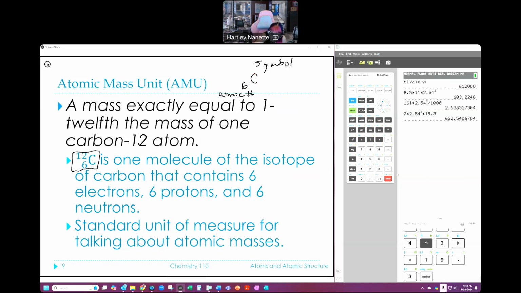And then this 12 that's up here is my isotopic mass. Notice I did not say atomic mass, I said isotopic mass.